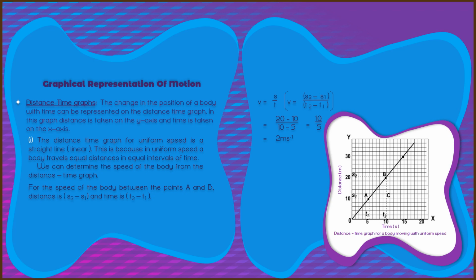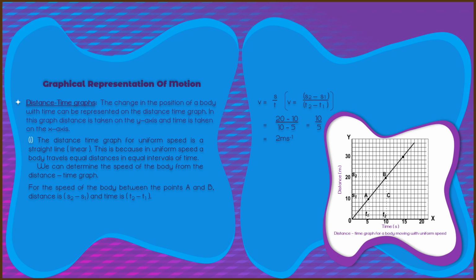So in graphical representation, here we study the distance time graph and the velocity time graph. The first one is the distance time graph. It is a graph obtained by plotting distance traveled along the y-axis and time taken along the x-axis. The distance time graph also differs on the basis of the moving bodies.